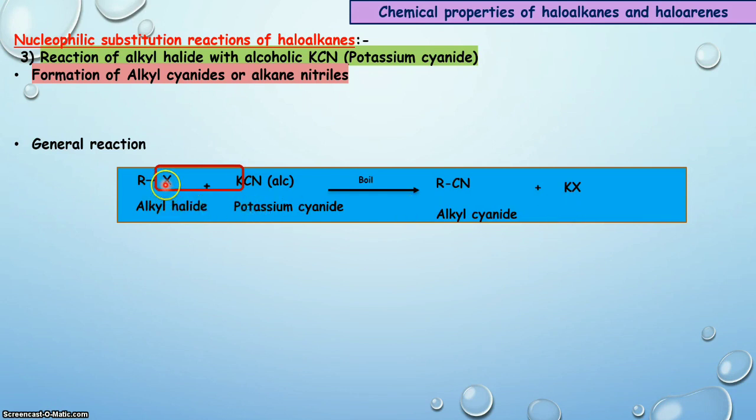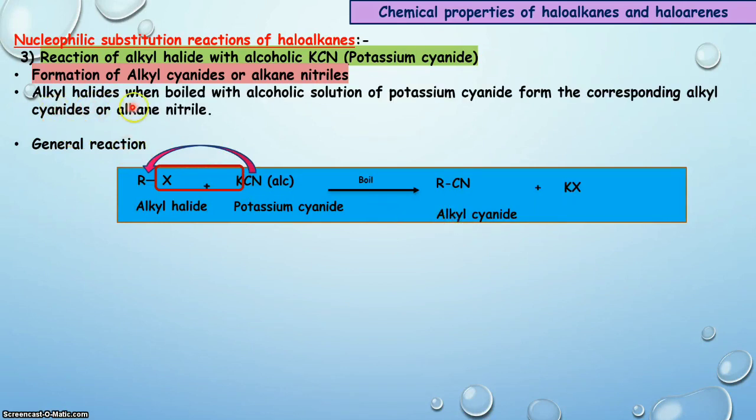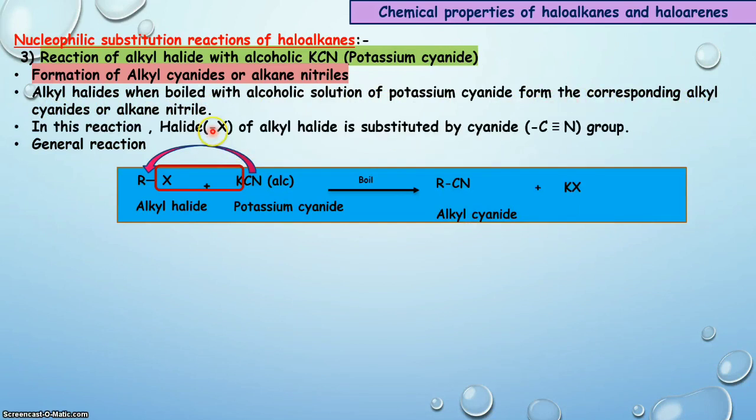As halogen is the leaving group, it leaves the alkyl group by taking away the bond pair of electrons, and there is a new bond formation between cyanide and the alkyl group, and that gives us the product alkyl cyanide. So alkyl halide when boiled with alcoholic solution of potassium cyanide forms the corresponding alkyl cyanide or alkane nitrile. During this reaction, the halide or halogen of alkyl halide is substituted by the cyanide group.